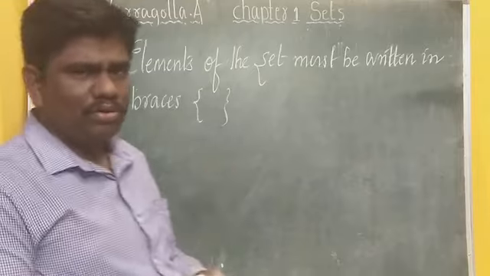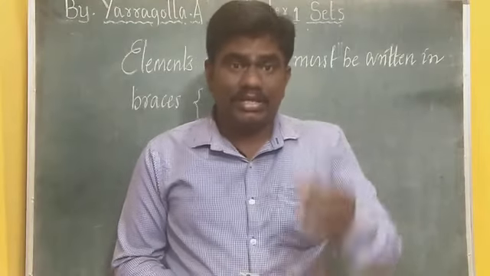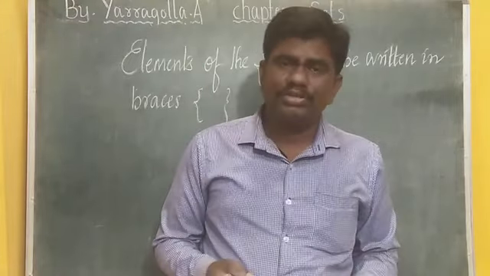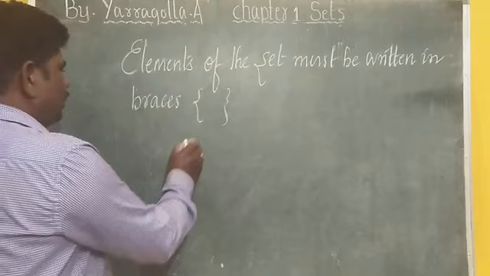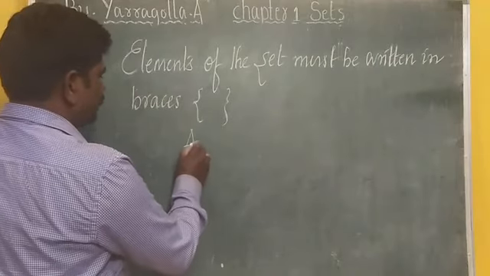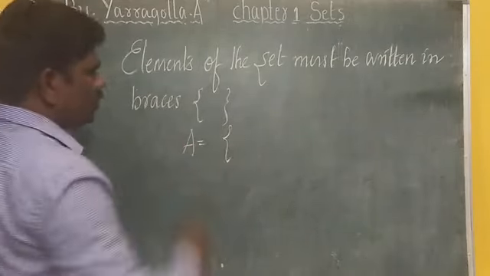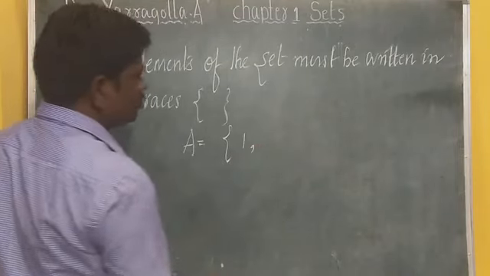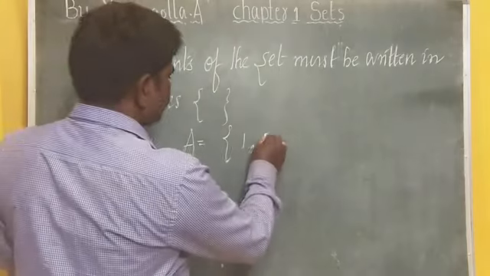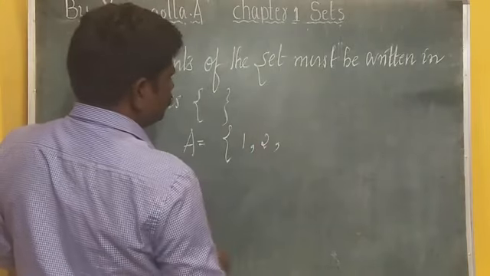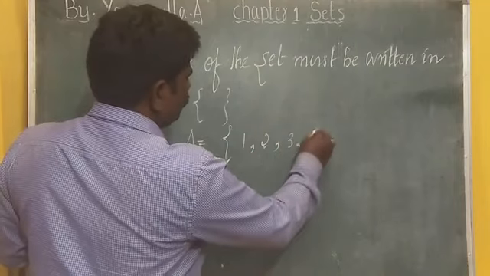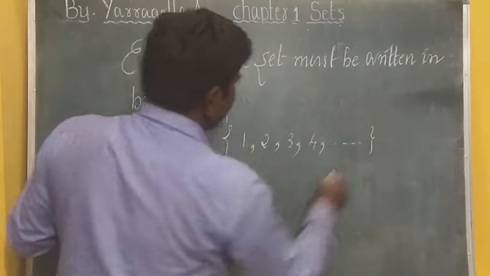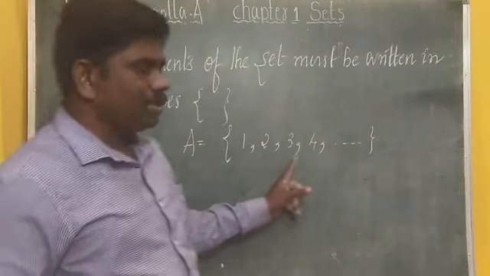And how you are going to write the elements inside those braces, there are some rules that you need to follow. Suppose I want to write a set, for example like this, I have to open the braces and write the elements separated by commas, like this: 1, comma, 2, comma, 3, comma, 4, and so on. So the elements must be separated by commas.